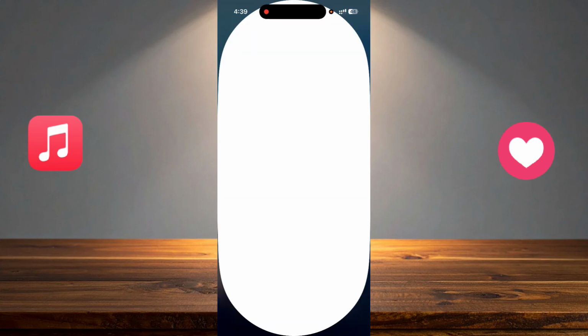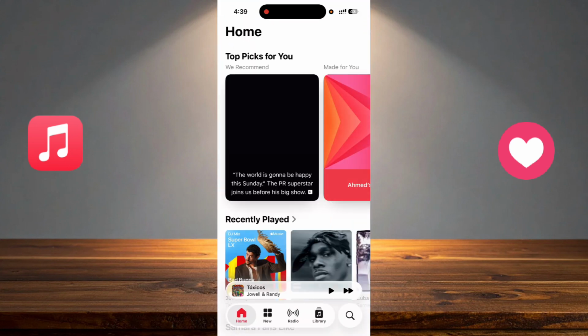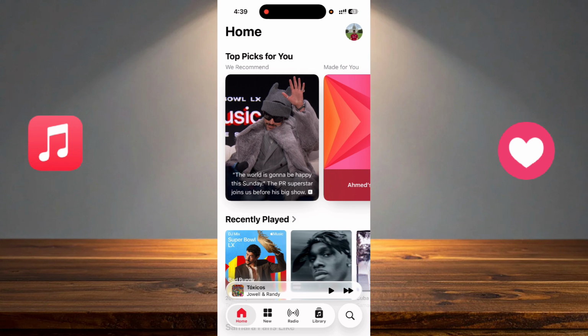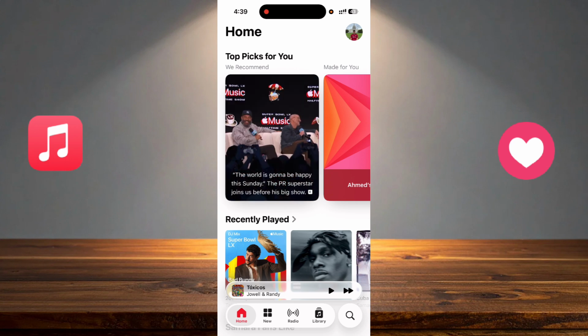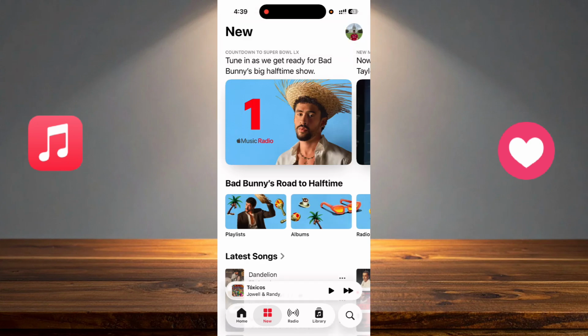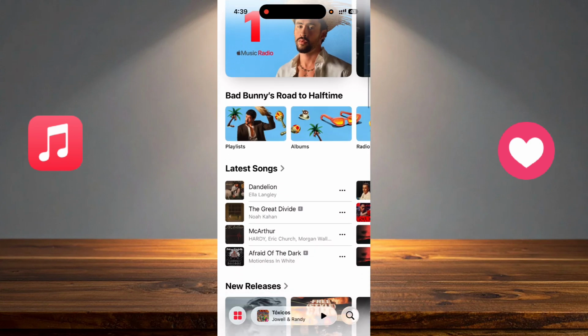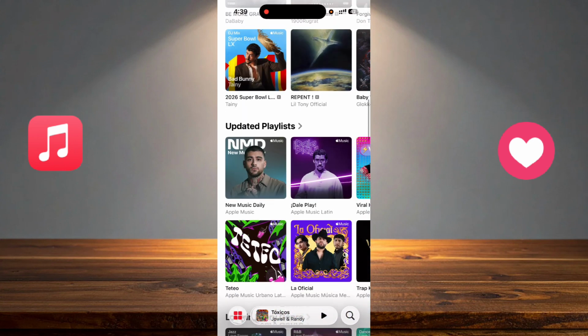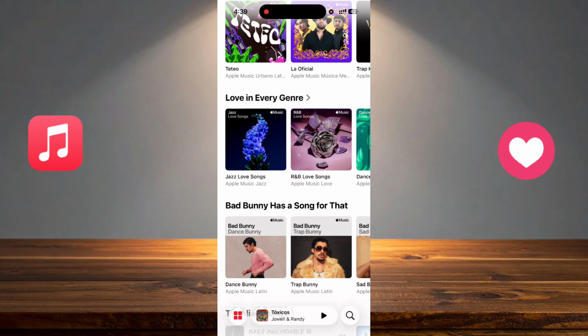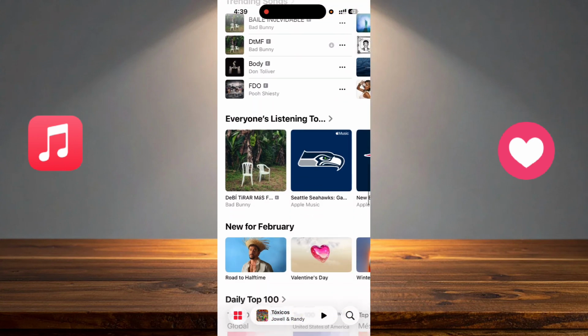So to do this you just have to go to Apple Music, and there are multiple ways to discover new music on Apple Music. The first one is to go to New, click on the New icon at the bottom of the screen, and as you can see you will find here all the latest releases and albums from multiple artists.